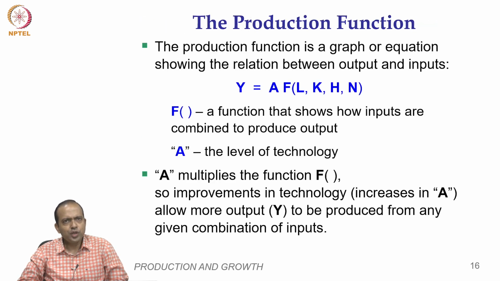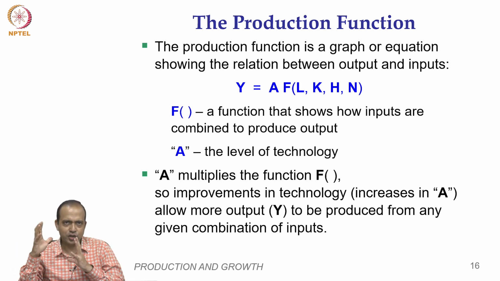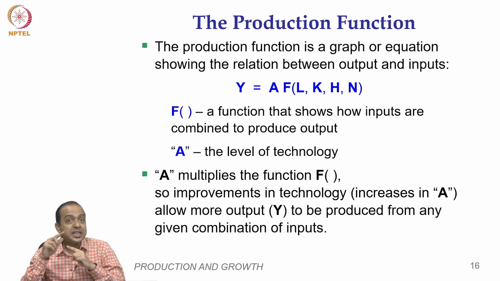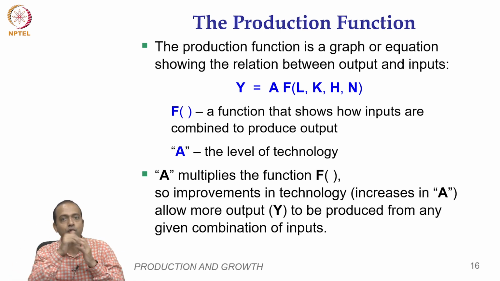So, now if you look at the production function, you might have come across the mathematical function in your class 2. We used to write y equals f(x), where y is a function of x. Here y is output, which is a function of labor, capital, human capital and natural capital. So, K indicates physical capital, and what is F there? So AF is basically the art of converting input into output.